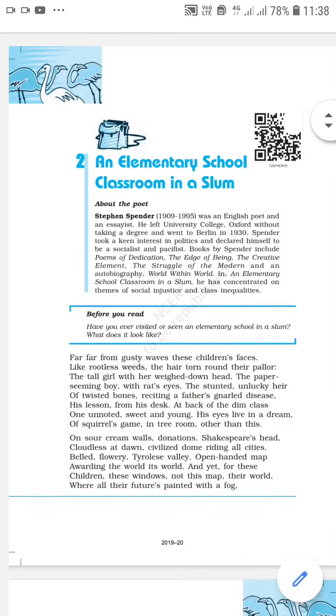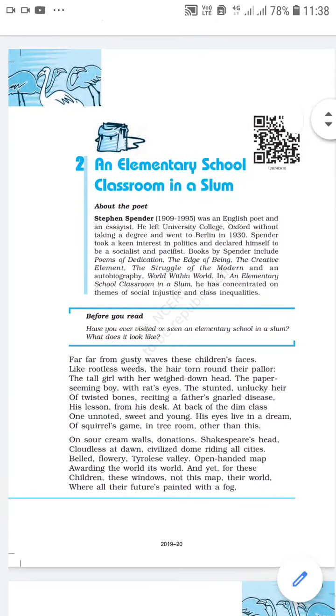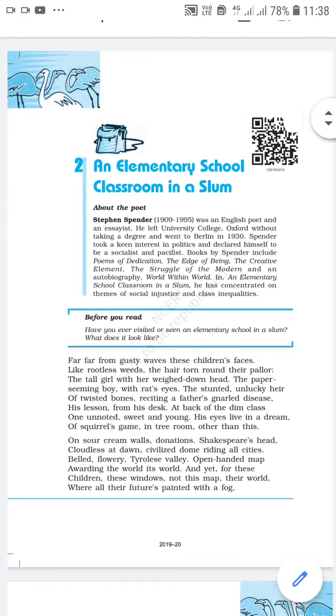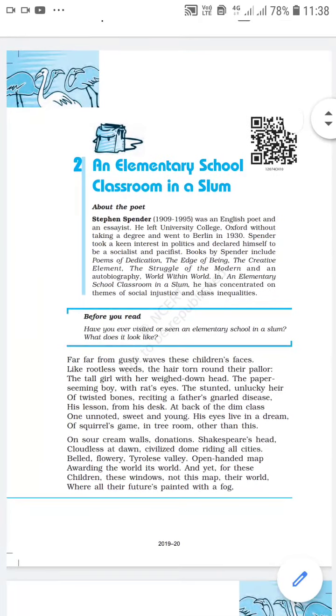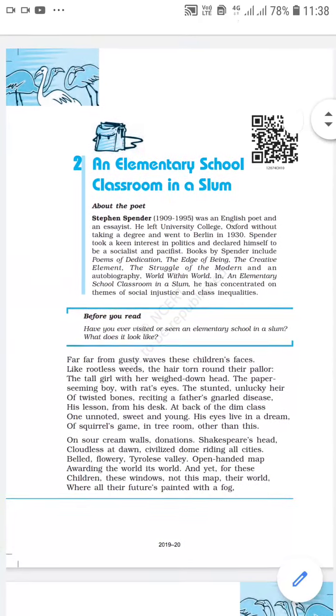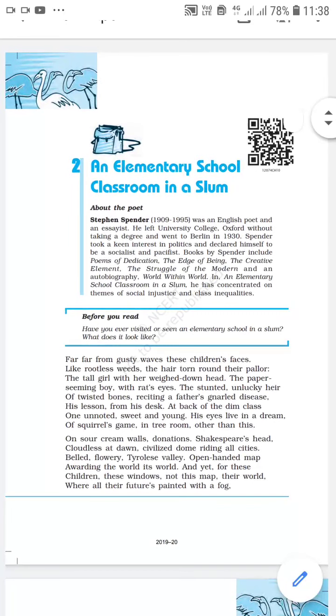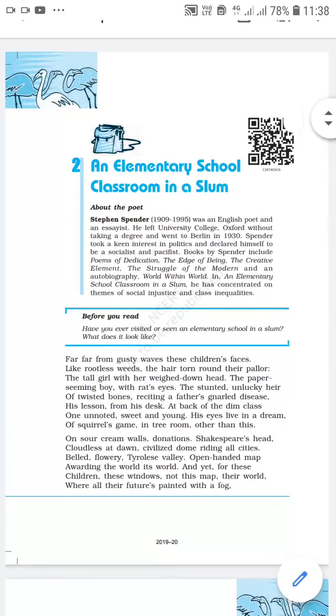So, we can say that their world is painted with fog. And which type of fog is this? This fog is of hopelessness and hunger. "Where all their future painted with a fog." The poet is saying that their future is painted with a fog of hopelessness, hunger, or you can say disappointment.